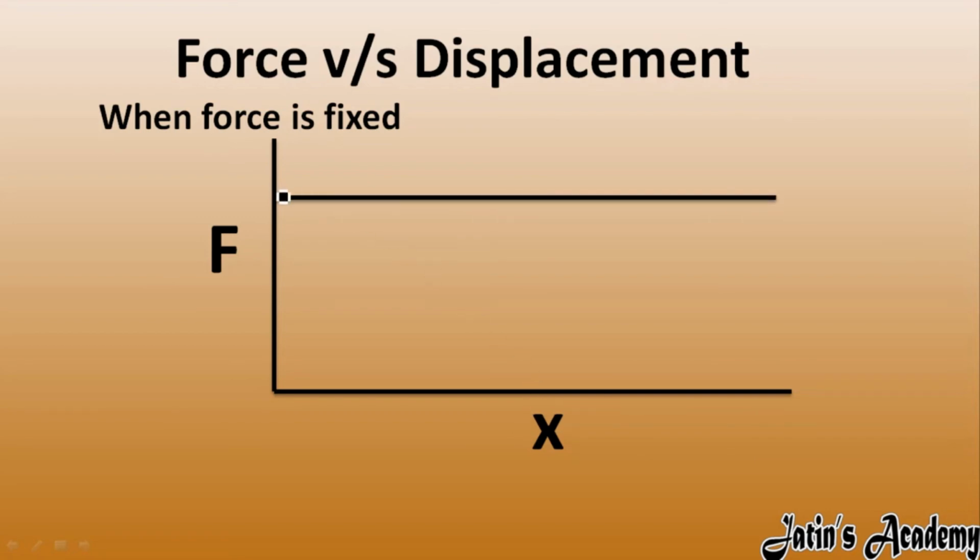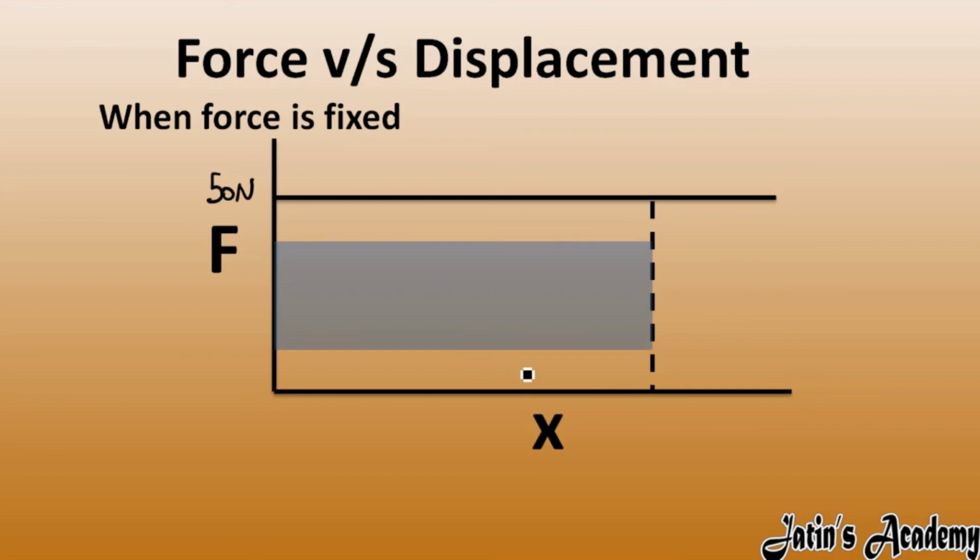Force value is fixed, for example 15 Newton, and displacement keeps on increasing. So how will we make the work done formula? For example, we take this area. This is basically a rectangle. What is the formula of area of a rectangle? Base into height.